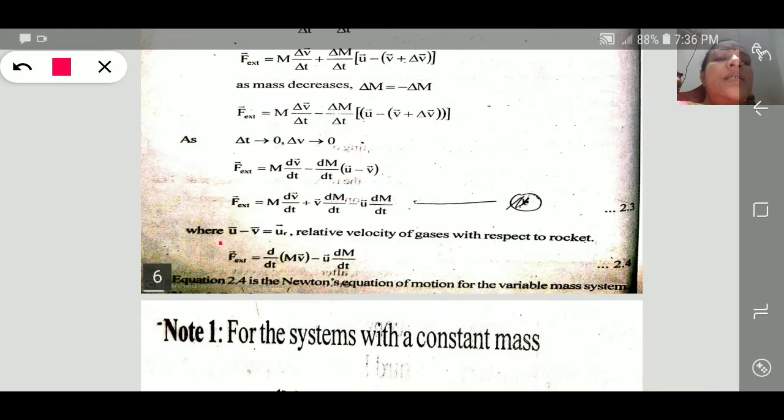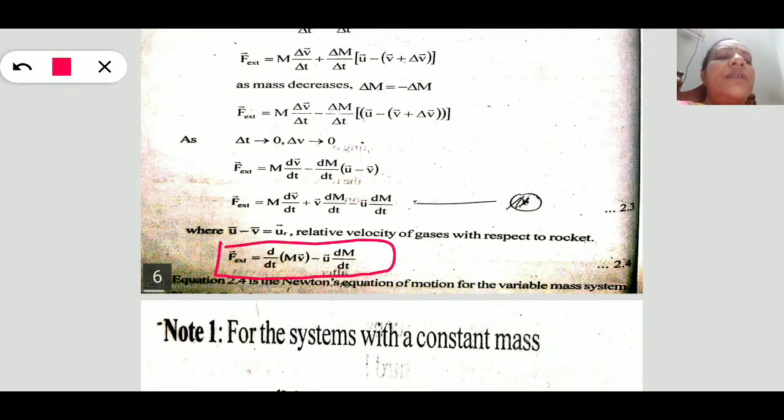So this is the final equation of the variable mass system. That is F, the external force acting upon the variable mass system, is equal to d by dt of (mv) minus u dm by dt.